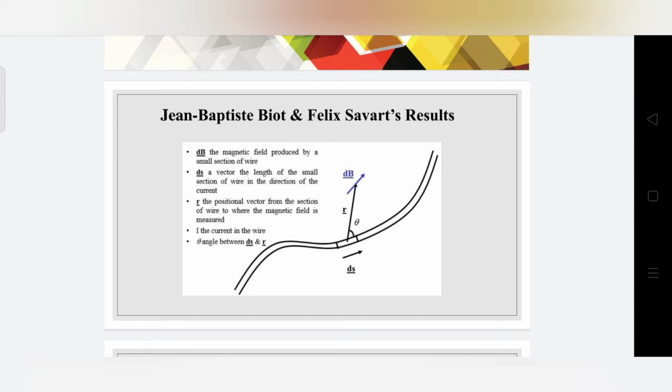The determination of magnetic field strength, which is represented as H, due to linear and circular conductors carrying current, is based on Biot-Savart law. The static electric field is characterized by electric field intensity E and electric flux density D. Similarly, the static magnetic field is characterized by magnetic field intensity H and magnetic flux density B.